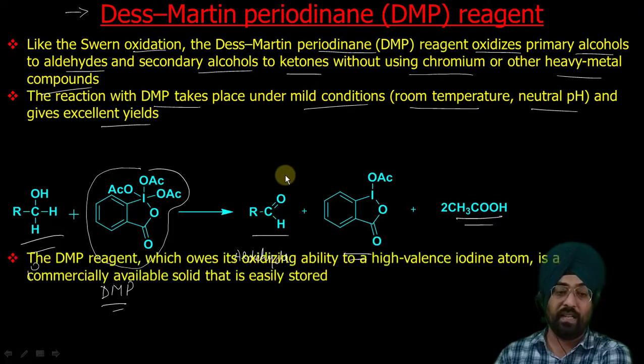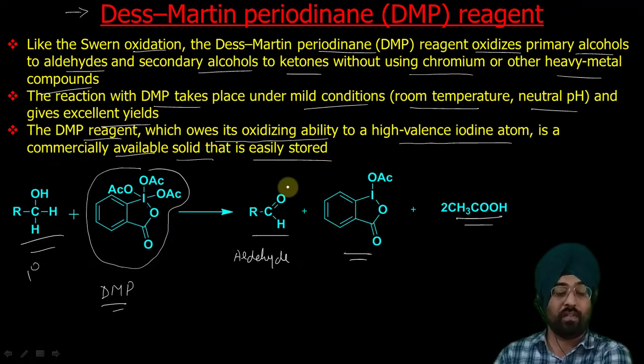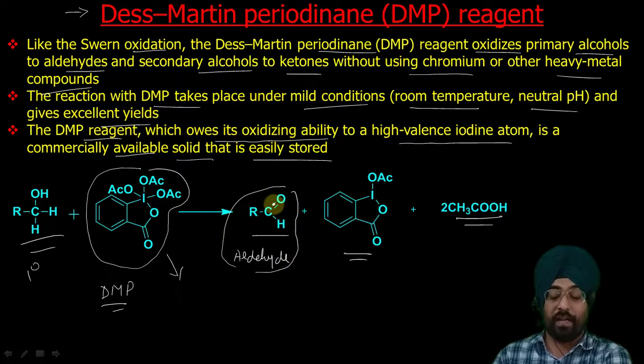The yield of this aldehyde is good, and the DMP reagent owes its oxidizing ability to the high valence iodine atom. The valency of iodine, as you can see, it is bonded to 5 atoms, 1 2 3 4 5. So its valency is very high. It is also a commercially available solid and can easily be stored. The advantage of this is that it is easily available commercially and it is a solid compound that can easily be stored. It also gives excellent yield of aldehydes. So that is the advantage of using Dess-Martin periodinane reagent for oxidizing alcohols to aldehydes or ketones.